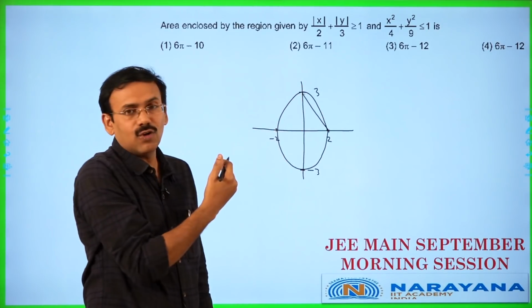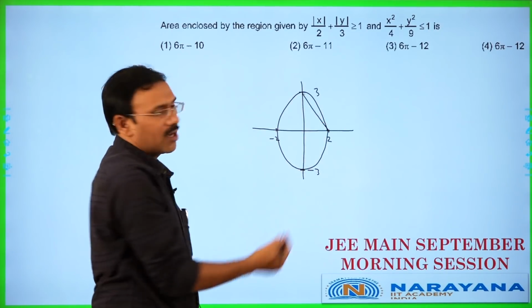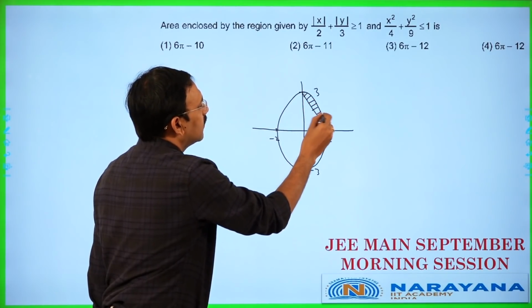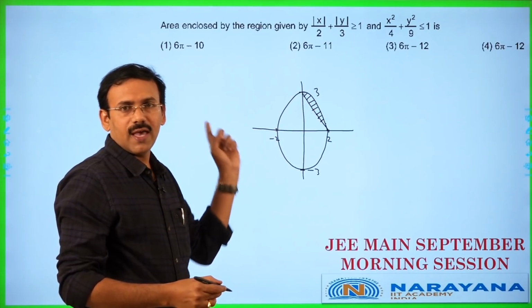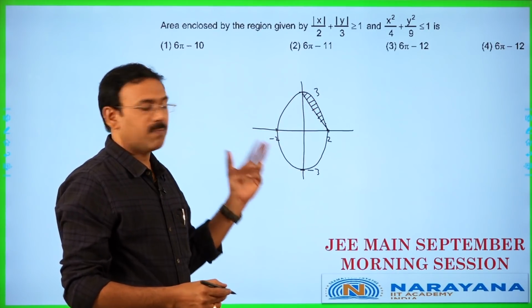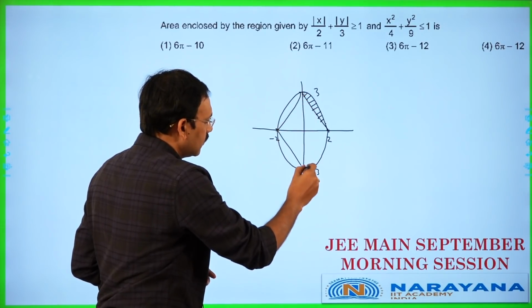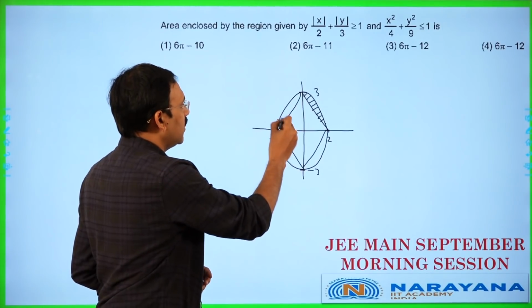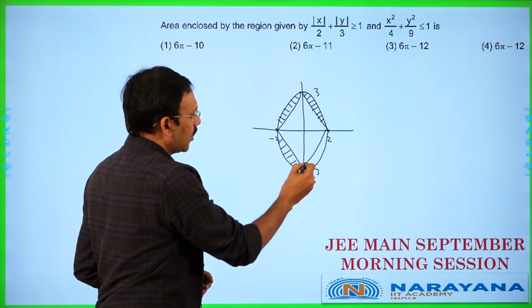And greater than or equal to 1 means not this side, this will be away from origin because (0, 0) does not satisfy. This is the region. In the same way, if you take x negative, y positive, x negative, y negative, x positive, y negative, you are going to get this region, and exterior of this region means this is the area of the region he is talking about,